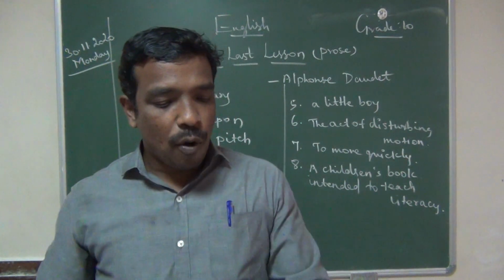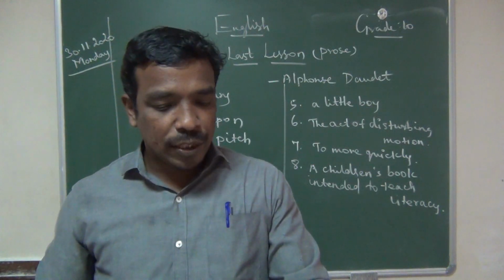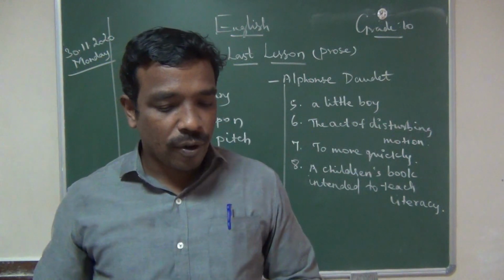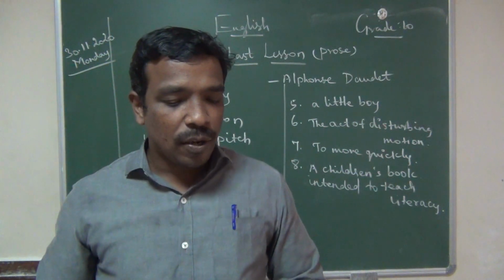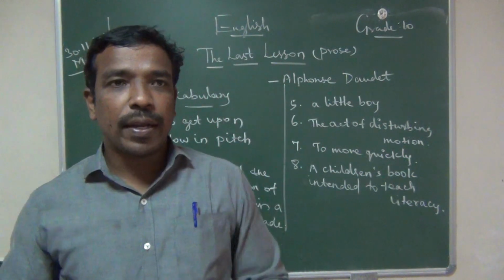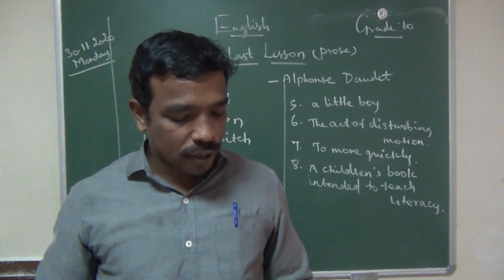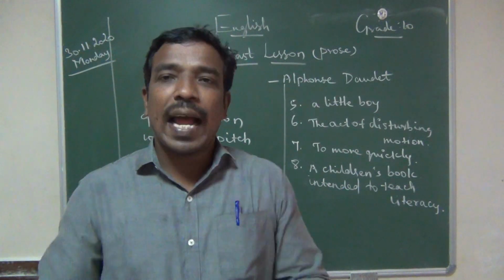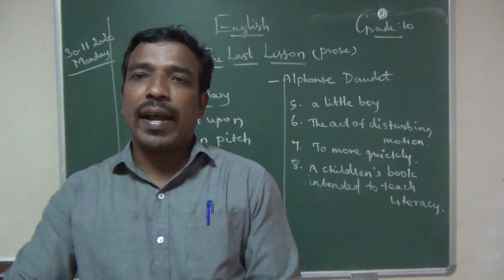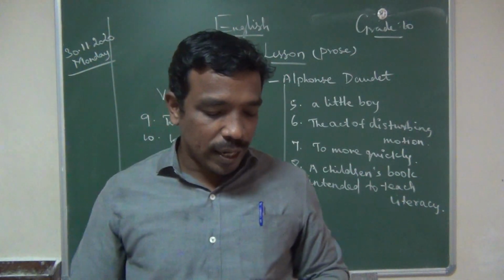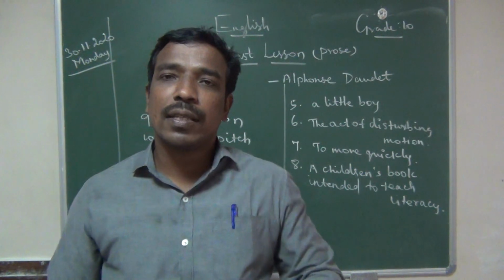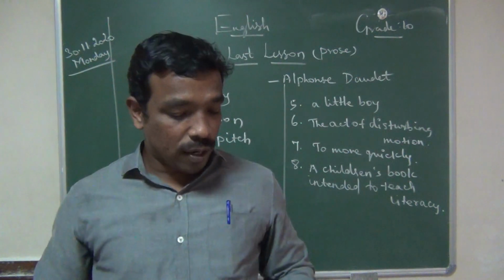"I hardly knew how to write. I should never learn any more. I must stop there. Then how sorry I was for not learning my lessons, for seeking birds' eggs or going sliding on the Saar." What is the meaning of Saar? It is a river in northeast France and West Germany, at the border. Alsace and Lorraine is the border of France and Germany. So the Saar river is in the northeast of France and the west of Germany.